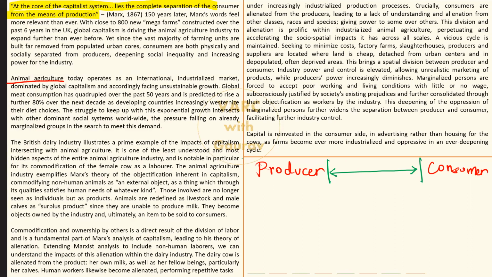And the author says that Karl Marx said this and went away in 1867, but today, 150 years later, so approximately we can estimate that this passage was written sometime around 2017.